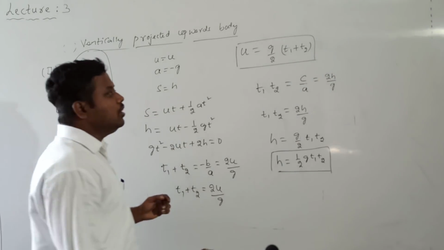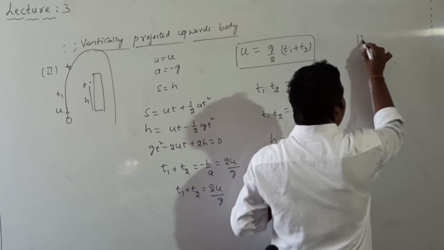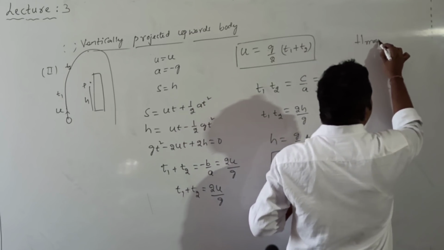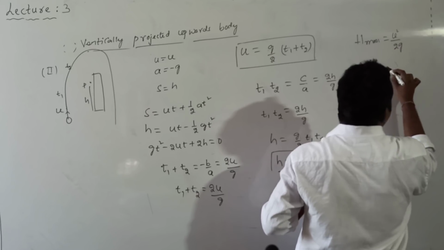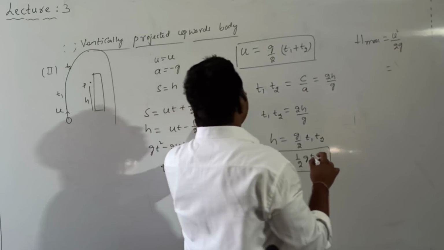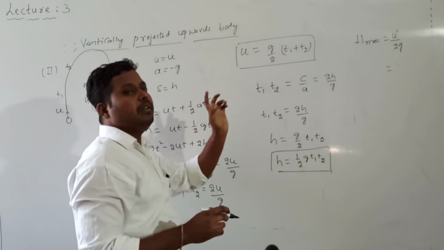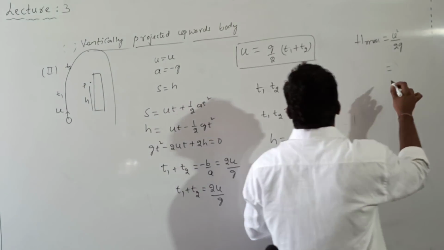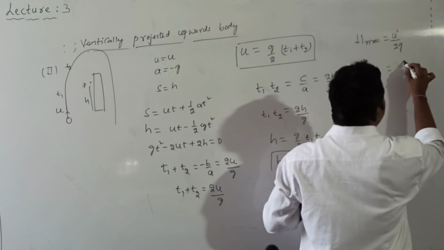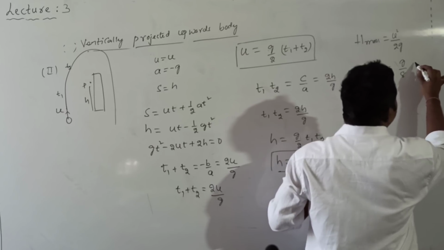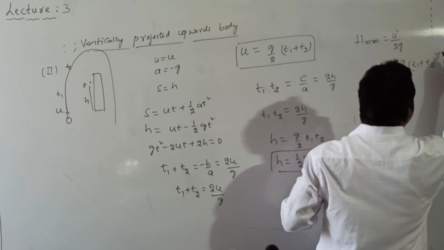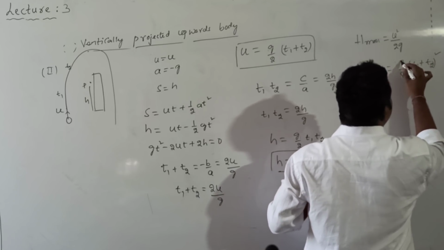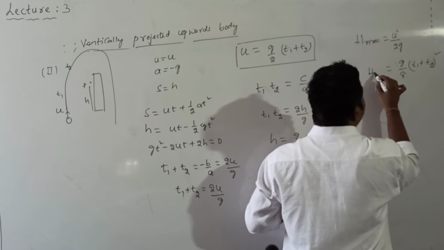So we know the formula for maximum height. What is the h max formula? h max is equal to u square divided by 2g. What is the u value here? We got 1 by 2 into g into t1 plus t2. By substitution we get the value, which is equal to g by 8 into t1 plus t2 whole square. So this is the expression for h max.